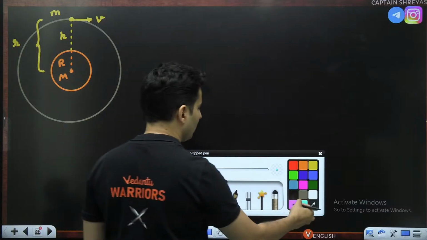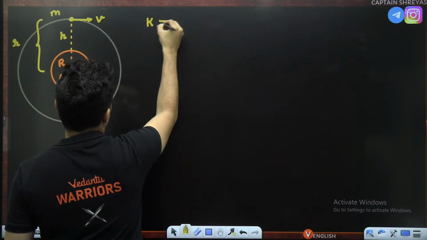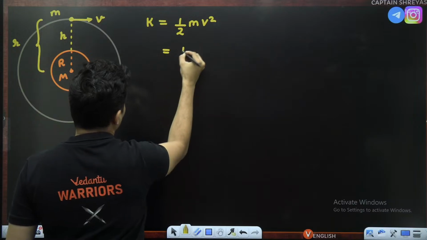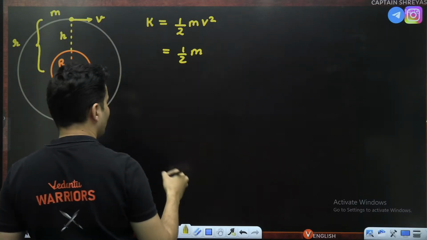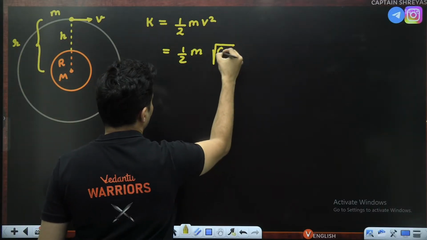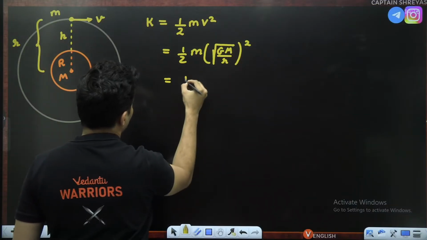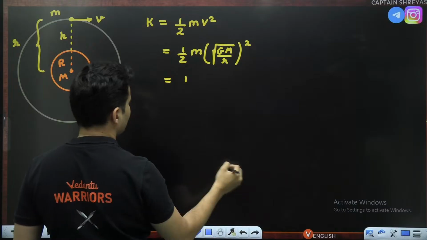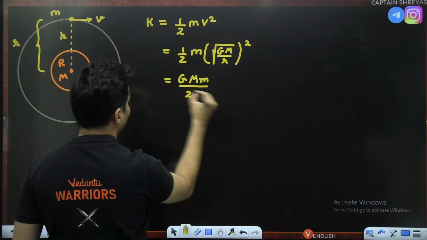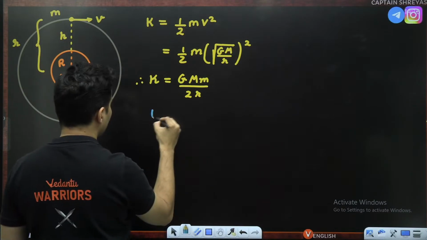is the energies of the satellite. The first being the kinetic energy. The kinetic energy of the satellite is half mv square. So it will be half m, and velocity we just got it here, root GM by r, whole square. So kinetic energy will be G capital M small m divided by 2r. That's your kinetic energy.